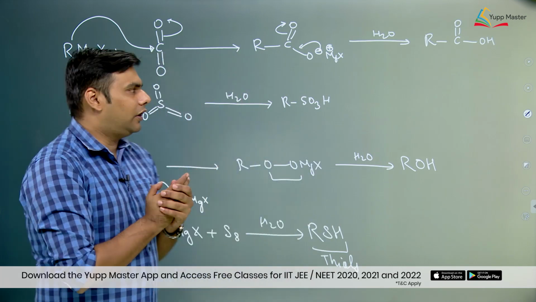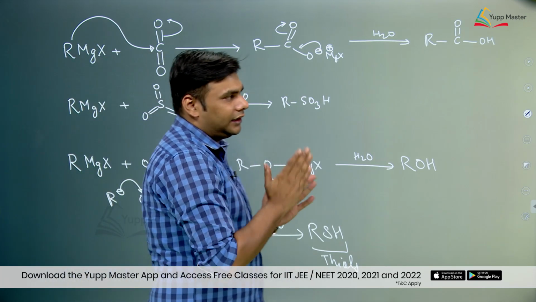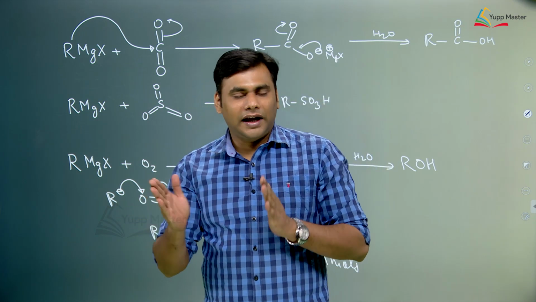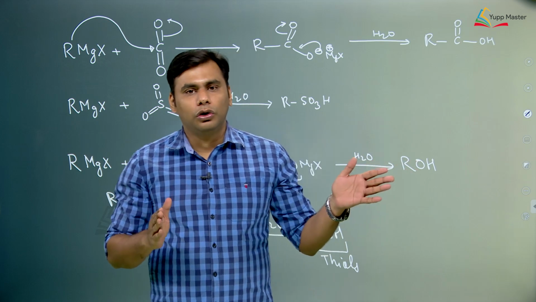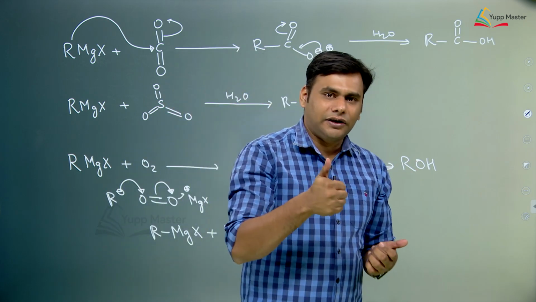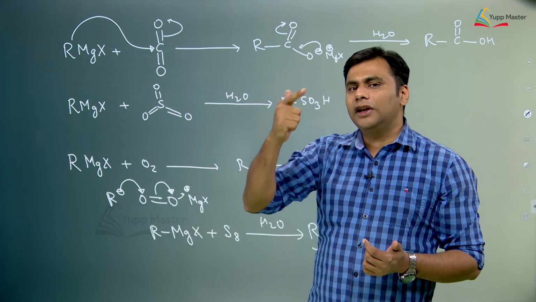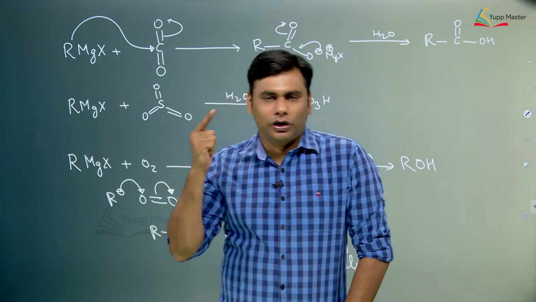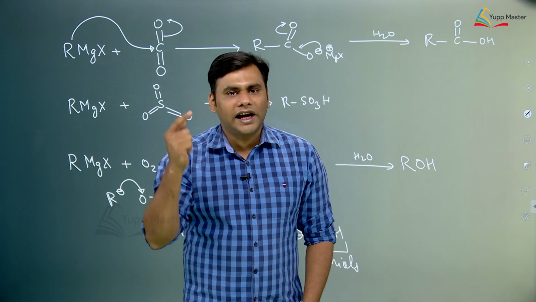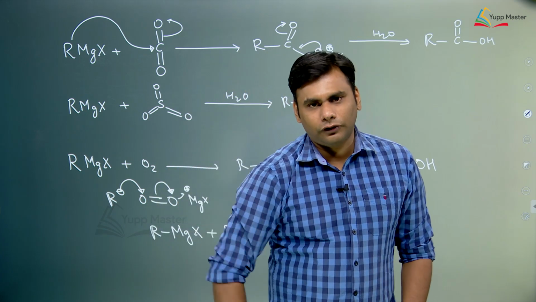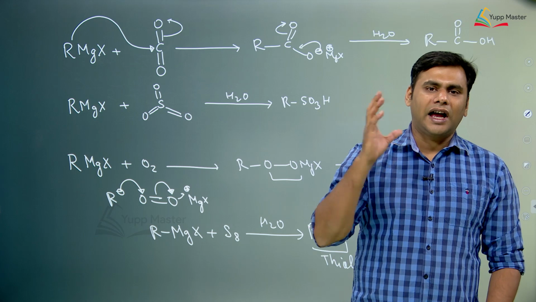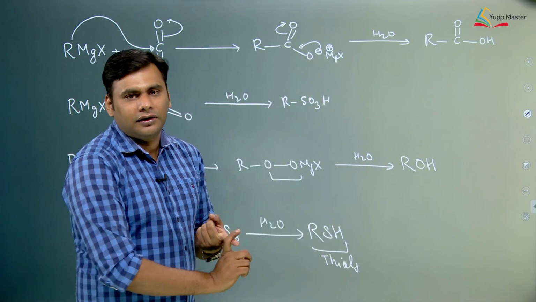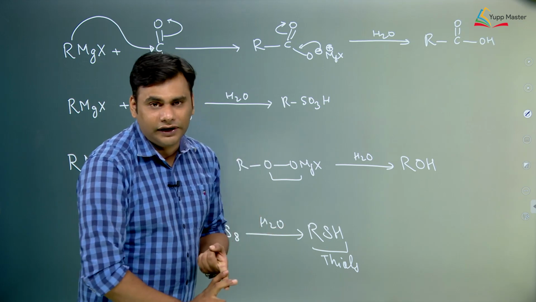The next thing we covered was that because in Grignard reagent there is a negative charge on carbon, it can act either as a base or a nucleophile. So the first reaction you should always remember is, when you are reacting it with any compound having acidic hydrogen, active hydrogen or active methylene, just go for the acid base reaction: pull out H plus from the molecule and add it to R negative, forming the respective hydrocarbon. The second reaction we covered was nucleophilic addition.